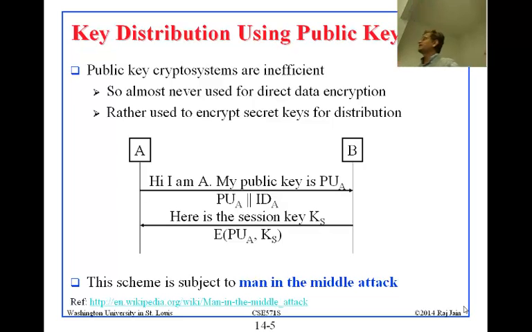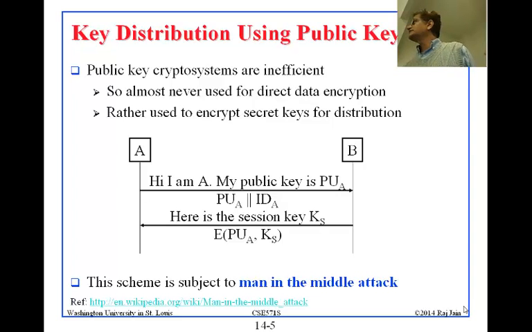Now this is public keys. Using public keys, it's much easier. When you go to Amazon, you say, hi, I am this, and my public key is this. Everything is in clear. And then Amazon says, here is the session key, which is encrypted with your public key. So the public keys make life much easier.